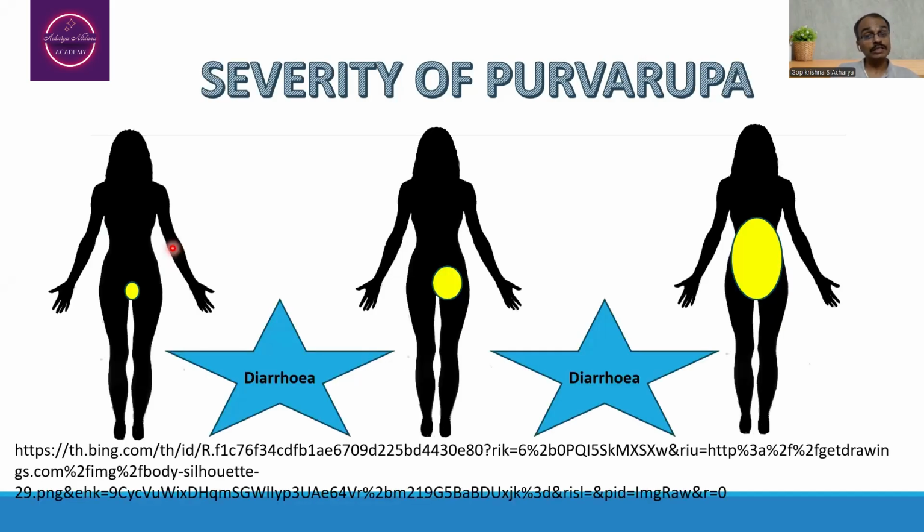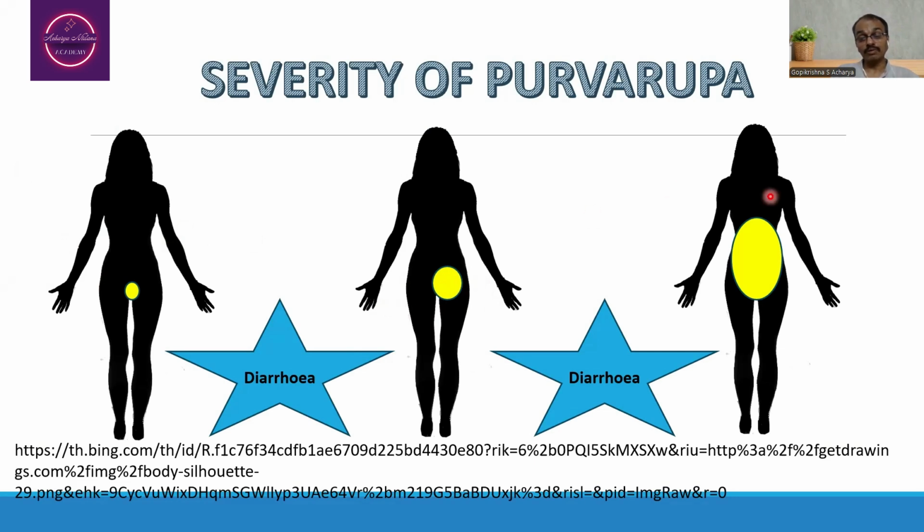When you think about the severity of Purva Rupa, suppose the person is having diarrhea, and if the person is having symptoms related to a localized region, then such Atisara is considered to be a milder form, easy to cure. When you think about Atisara which has Purvarupa of a wider degree, that will be considered a little bit difficult to cure when compared to the first situation.